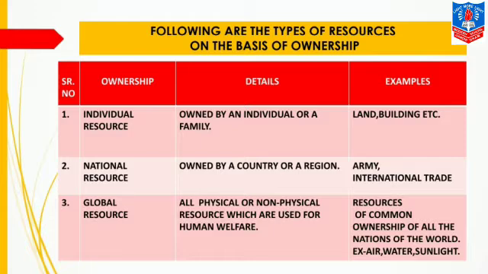Now if you have a look at this table, you will see that ownership is arranged in increasing order. That is, first category was individual resource, that is only single person owns this resource. Then comes national resource, that means on the national level. Then the last one is global resource, that is on the world level. So it is arranged in ascending order.